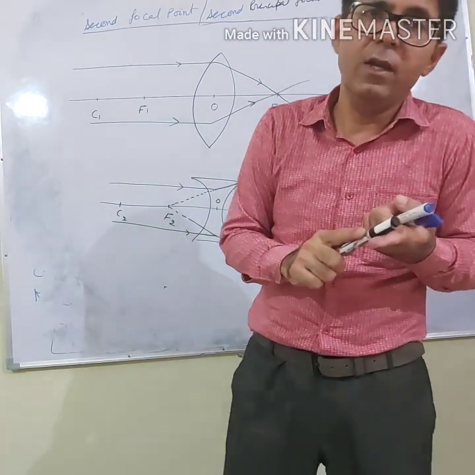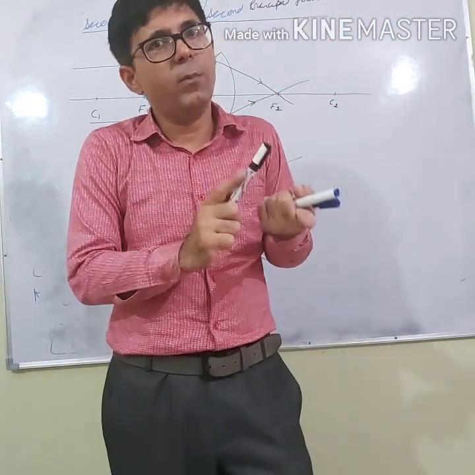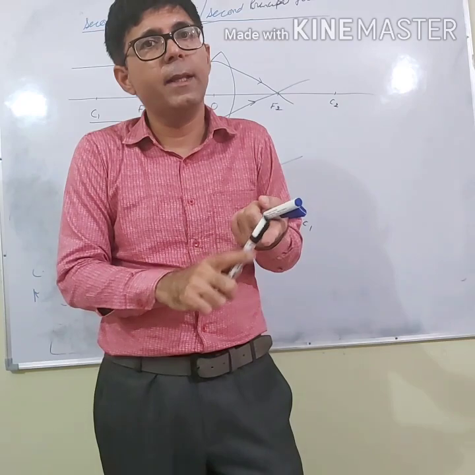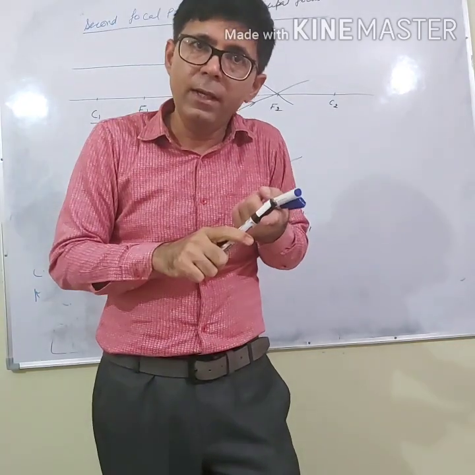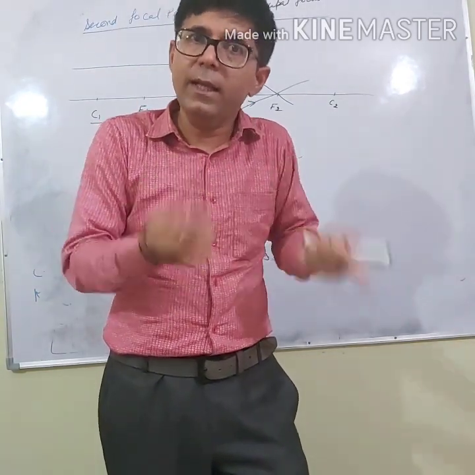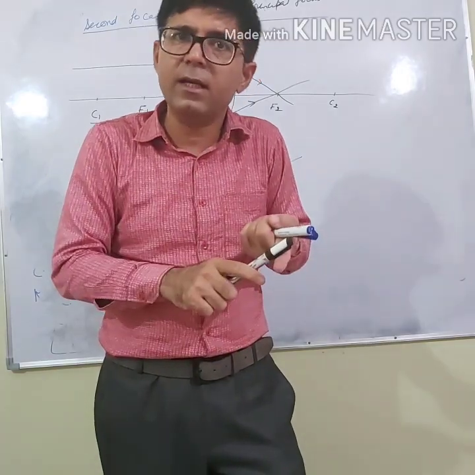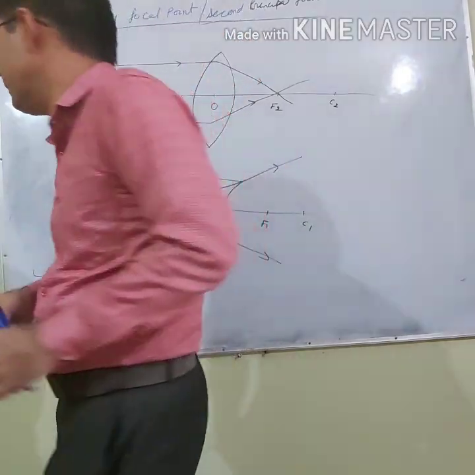When the object is at infinity, where the image is formed, that point is the second focal point. And when the image is formed at infinity, where the object is placed, that is the first focal point.